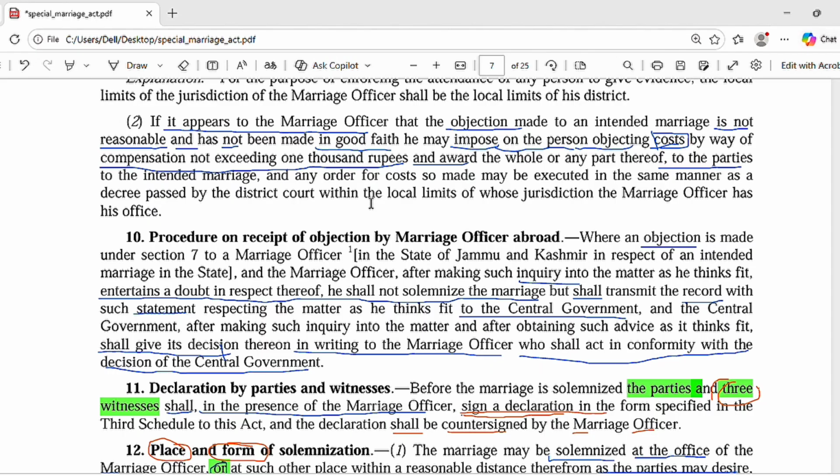Some part of it will be awarded to the party, or the whole. Okay. So this is the power of the marriage officer in section 9, which is very important.